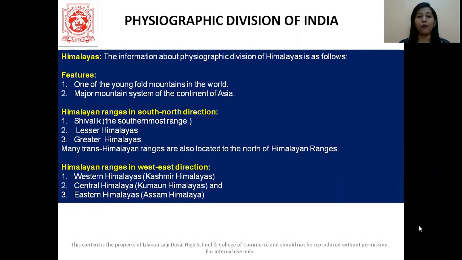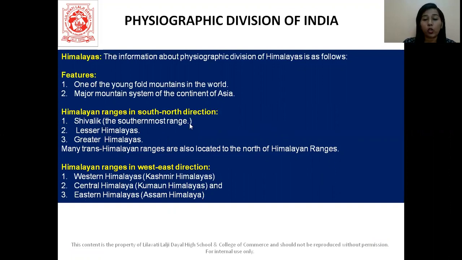First of all, we have to understand that these are the young fold mountains in the world and a major mountain system of the continent of Asia. We're not only talking about India, but of Asia. Now the Himalayas are divided further. See here, we have the Shivalik, which is the southernmost range, and the lesser Himalayas, then the greater Himalayas. We also have the trans-Himalayan ranges, which are located towards the north of the Himalayan ranges.